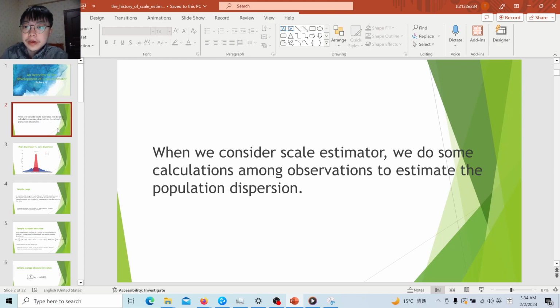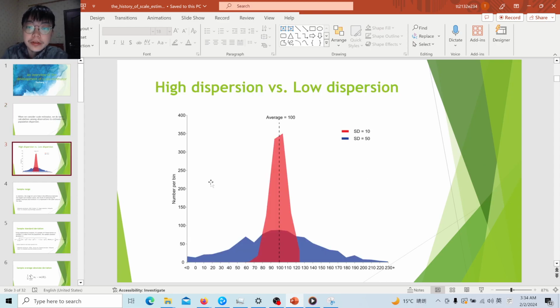When we consider a scale estimator, we do some calculations among observations to estimate the population dispersion. The dispersion matters because in statistics, for any population, it is almost impossible that every value is the same.